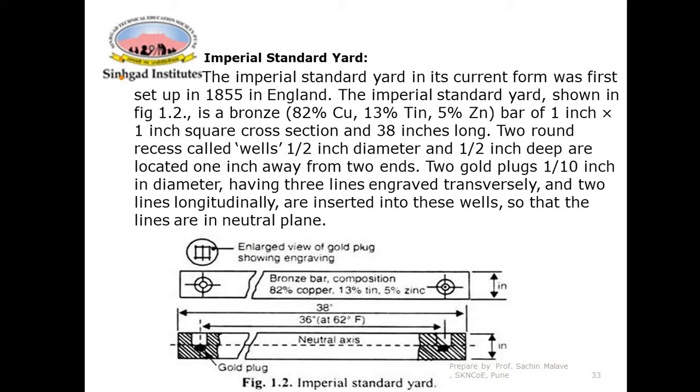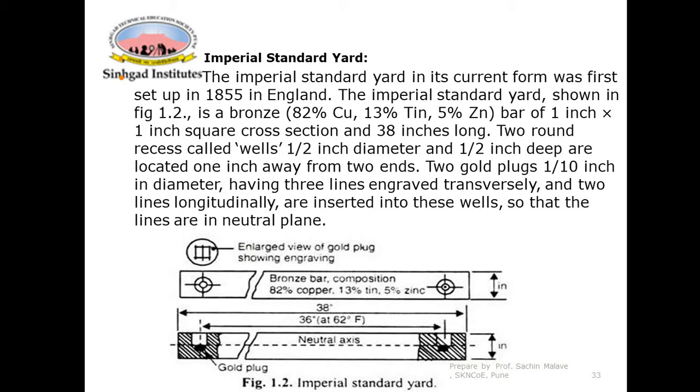Now the imperial standard, which is shown in the figure, you can see its material is bronze. What does bronze mean? 82% copper, 13% tin and 5% zinc. So it is a bar of this material, and its section is 1 inch by 1 inch, a square cross section. In the previous one it was a wave-like section.